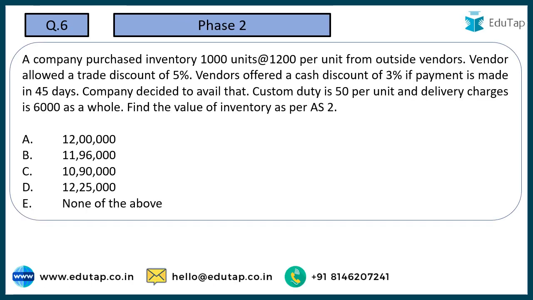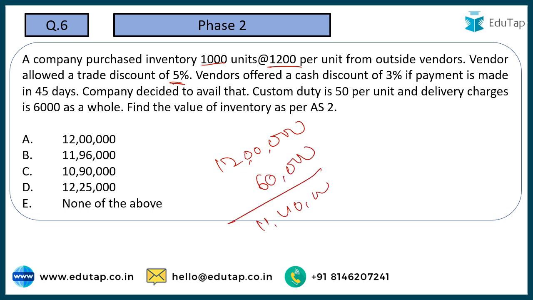Coming to the next one, a company purchased inventory of 1000 units at 1200 per unit from an outside vendor. Vendor allowed a trade discount of 5%. So 1200 for 1000, it means 12 lakh worth of items we purchased. 5% of this is going to be 60,000. So 1140 would be the net amount.